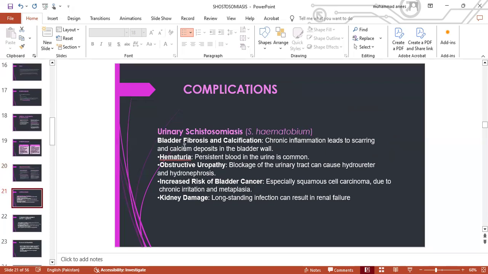There are certain complications that can occur with urinary schistosomiasis. Number one is bladder fibrosis and calcification. Number two is hematuria. Number three is obstructive uropathy, which leads to the blockage of the urinary tract and can cause hydroureter and hydronephrosis.